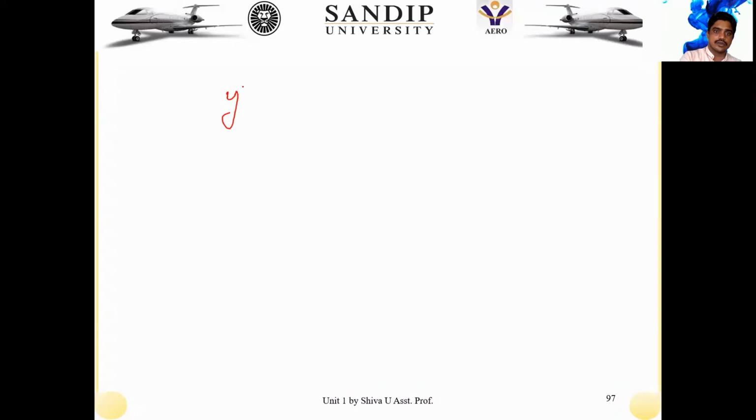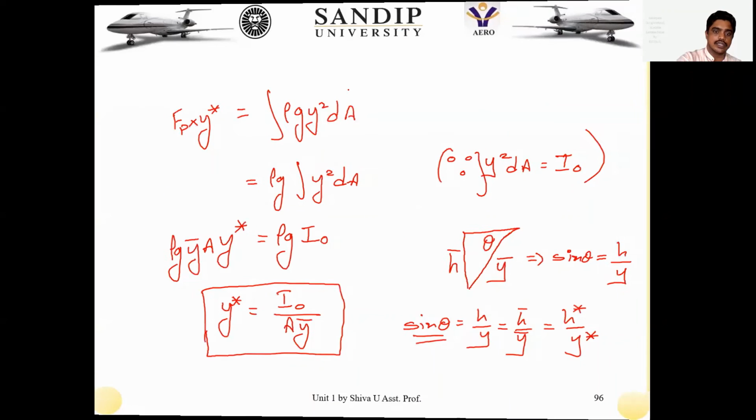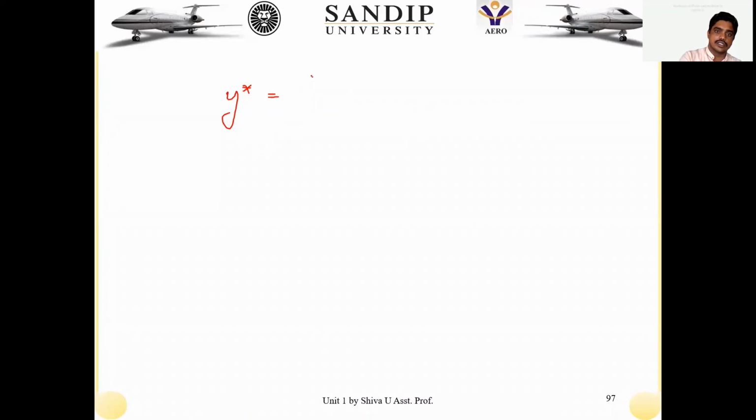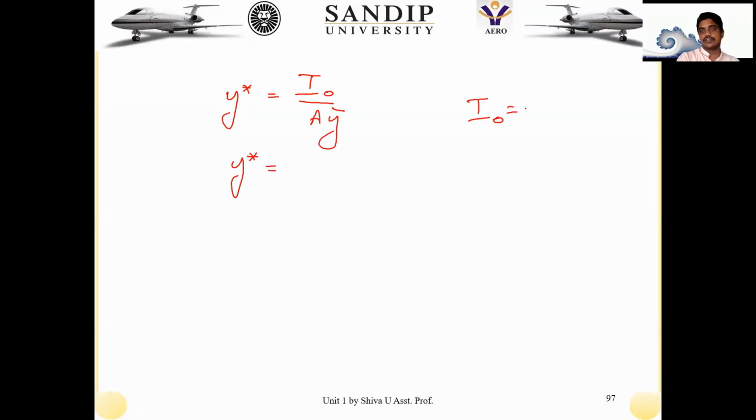y star is equal to I naught by a y bar. But at this point, when we are looking at this equation of y star, I naught is about the axis which we have considered. When we apply the parallel axis theorem, I naught is equivalent to the moment of inertia about xx plus a y bar square. So that is Ixx plus a y bar square.